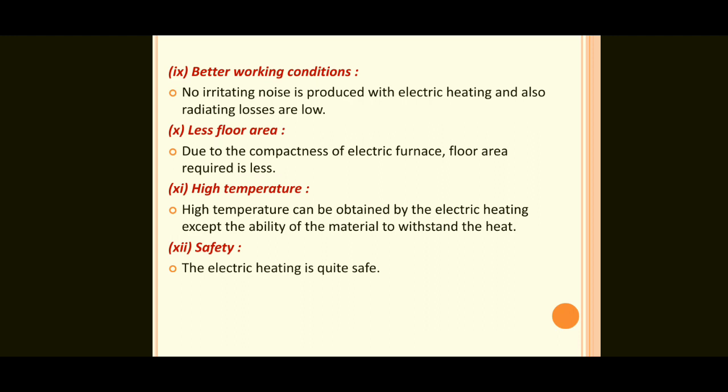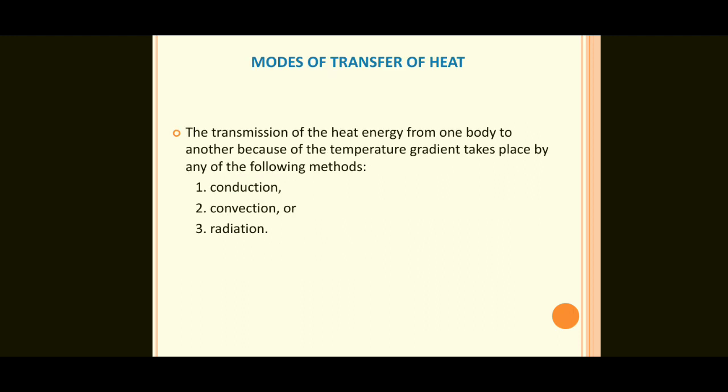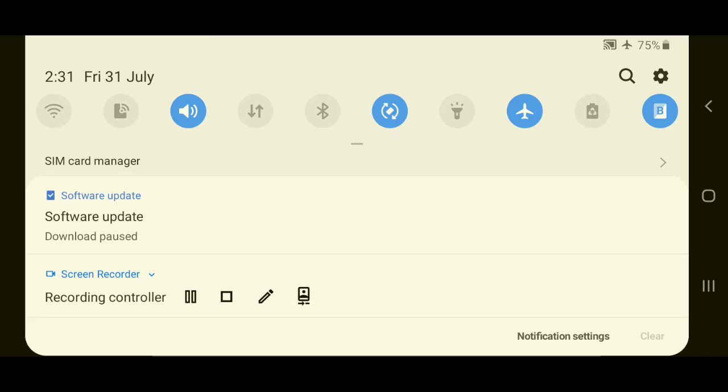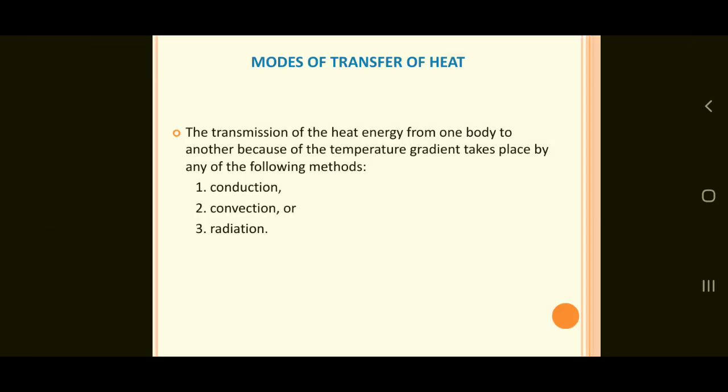Next one, modes of transfer of heat. The transmission of heat energy from one body to another because of a temperature gradient takes place by any of the following methods: conduction, convection or radiation.